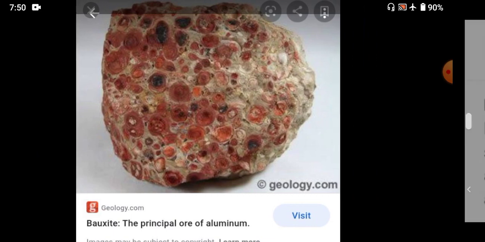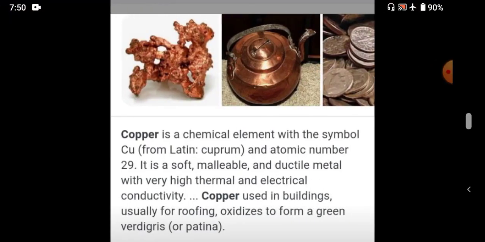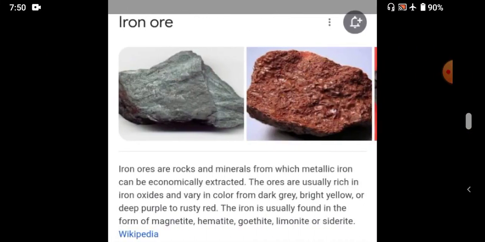Okay, shall we recall the points, students? In today's class, we discussed some of the examples of metallic minerals. All these things are related to your 10th standard portion, so you have to listen very carefully. Okay, we can recollect, students.